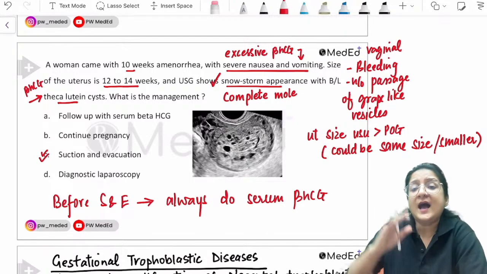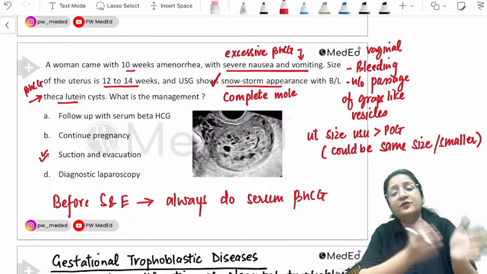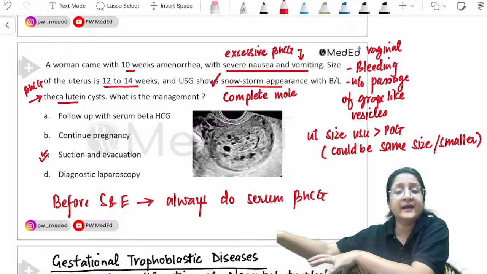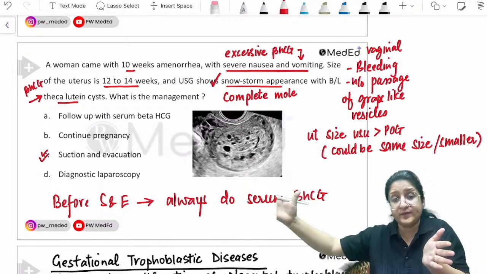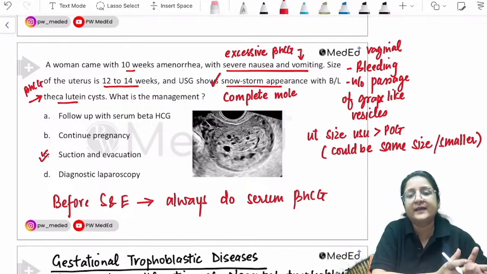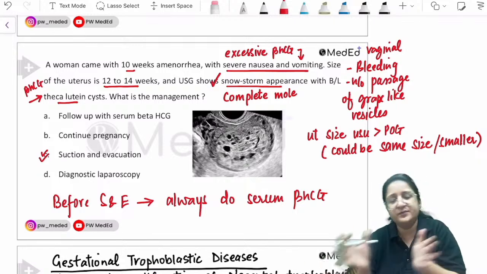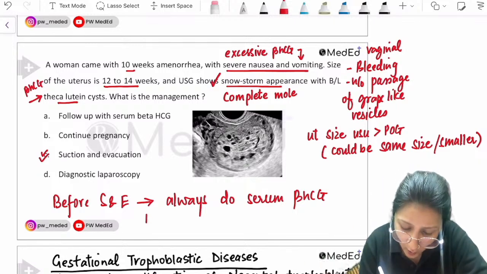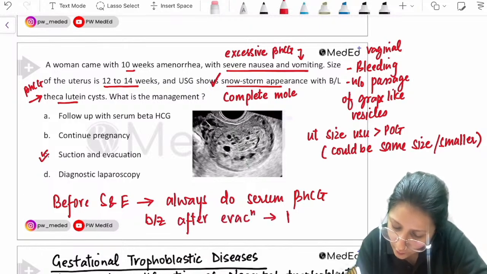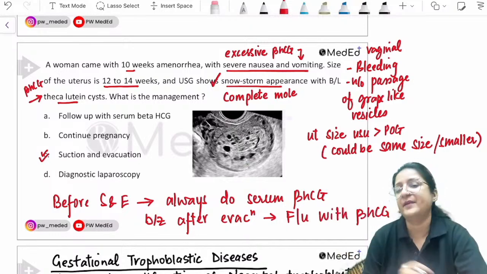Because after the evacuation we have to follow up with serum beta HCG levels weekly till the time we get a negative beta HCG value. So a long follow up is required. But follow up is possible only when you have some baseline value to compare it with. So always send a serum beta HCG before a suction and evacuation, because after evacuation we have to follow up with beta HCG levels. That much you should remember.